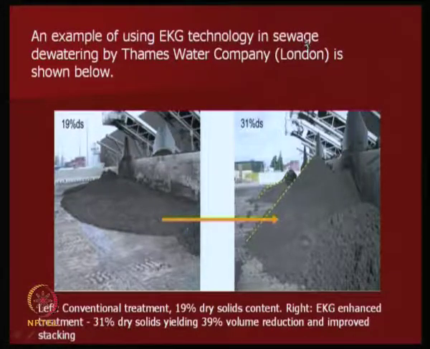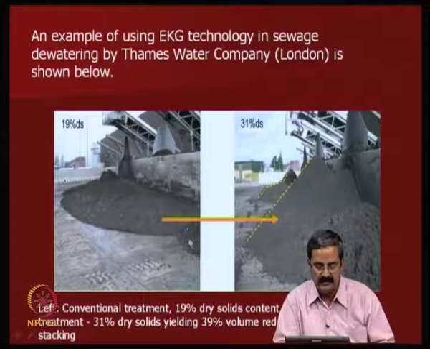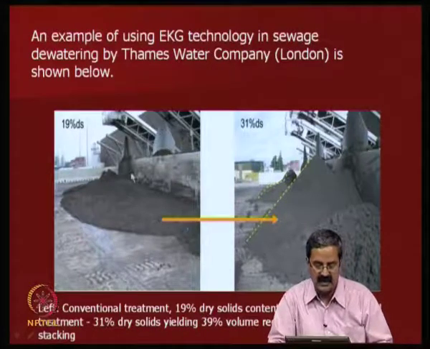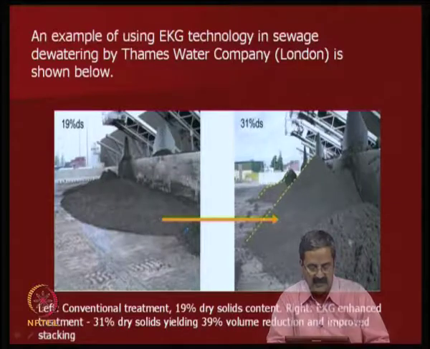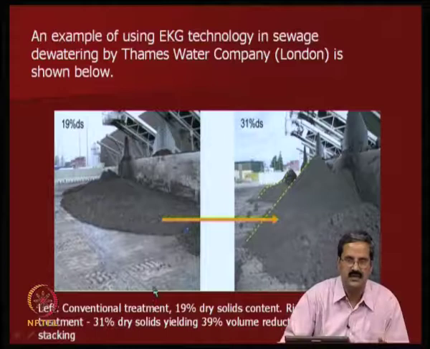An example of using EKG technology in sewage, from one company. You can see that the water content is going to be high, with about 81% being water and the sludge in a low flowable state, at 19% dry solids content, whereas with EKG it has 31%. So it is much easier to handle. The 31% dry solids yields a 39% volume reduction and improved stacking. So at least it is easy to store.